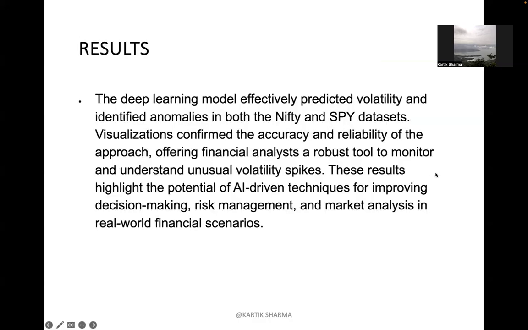Now moving on to the next slide, talking about the results. The deep learning model effectively predicted volatility and identified anomalies in both the Nifty and SPY datasets. The visualizations that I'm going to show you later confirm the accuracy and reliability of the approach, offering financial analysts a robust tool to monitor and understand unusual volatility spikes. These results highlight the potential of AI-driven techniques for improving decision making, risk management, and market analysis in real-world financial scenarios.